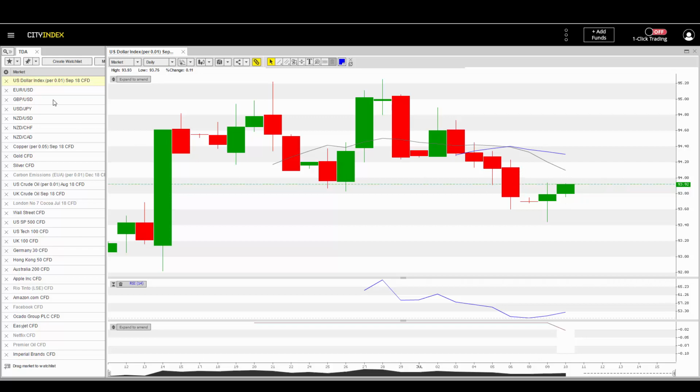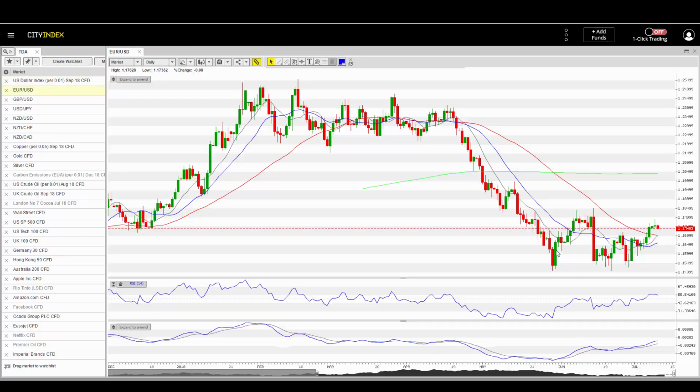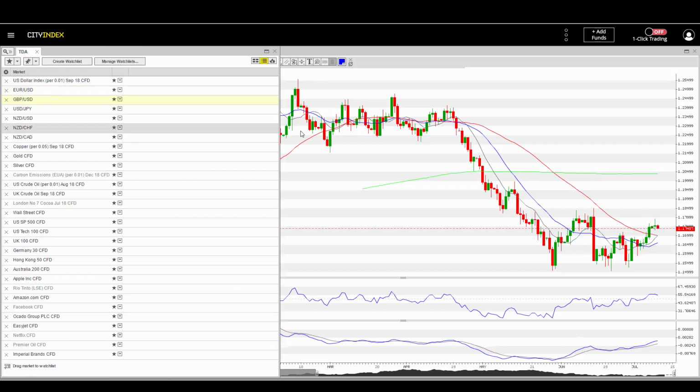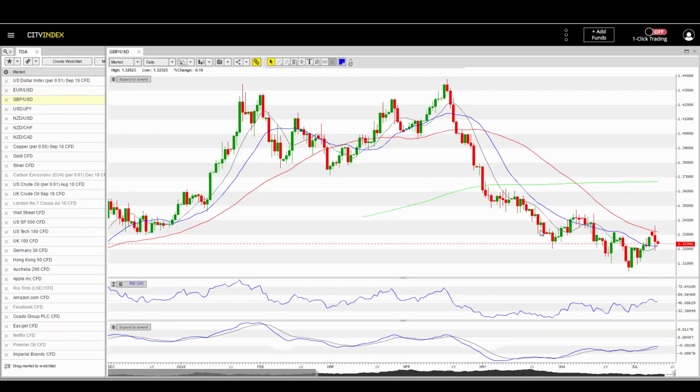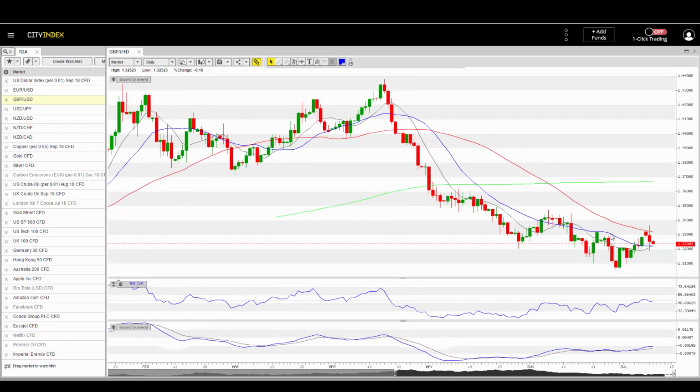So I'm going to be exercising quite a bit of caution there, looking at Euro dollar. We've started this uptrend. We're potentially going to start to form a swing higher, come back a little bit. So this is again coming back into an area where there appears to be no clear trend. So definitely going to be exercising some caution on the majors against the majors and minors against the US dollar.